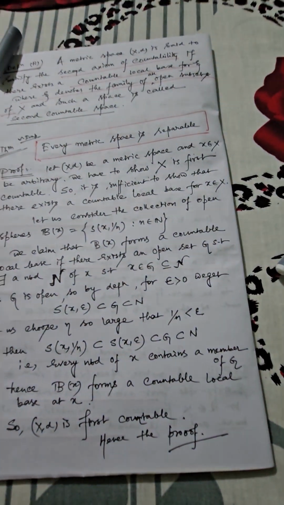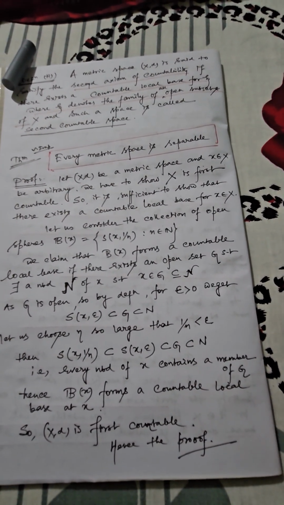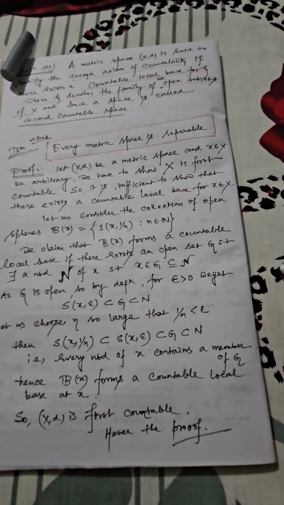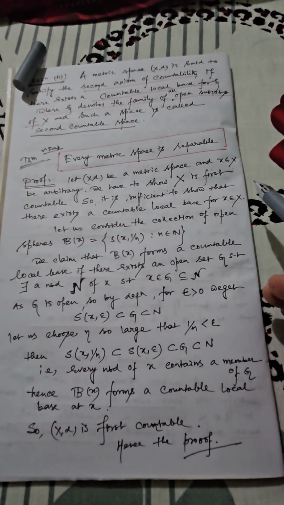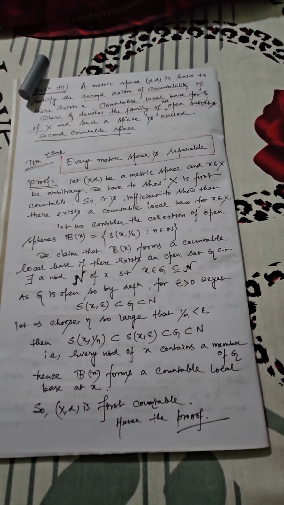So just remember the definition of first countability. If you can show that for every point x belonging to capital X there exists a countable local base, then your result will be proved. So that's why I have written, it is sufficient to show that there exists a countable local base for every x belonging to capital X.